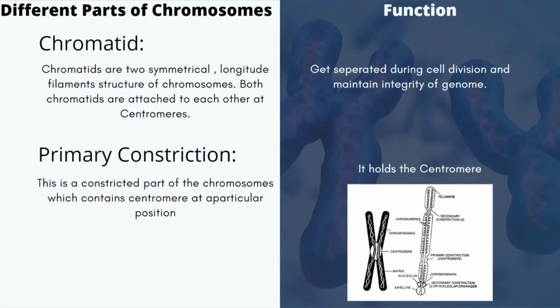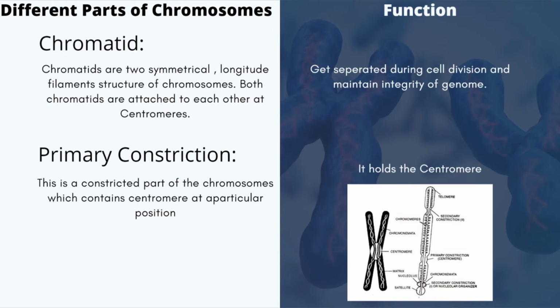Now, each chromosome is made of two long structures called chromatids. Here, we will have a detailed structural view of a single chromatid. Let's see. First comes chromatid. So what is chromatid? Chromatids are two symmetrical longitudinal filament structures of chromosomes.